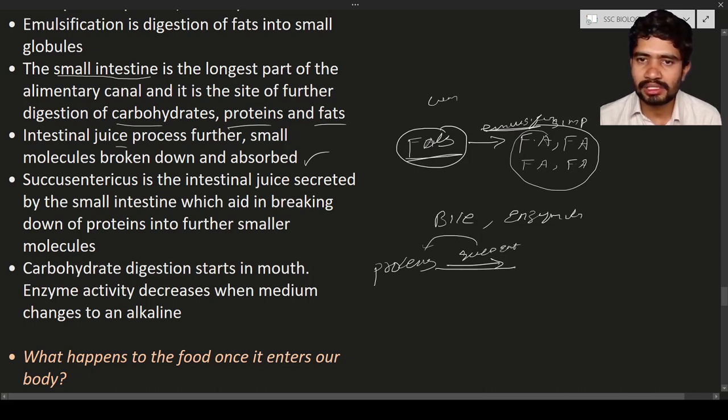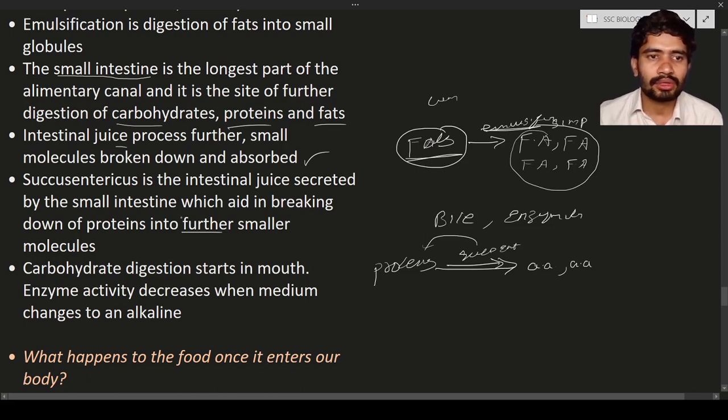The proteins will be broken down into amino acids. Amino acids are formed from the proteins when the succus entericus acts on them. So there is further breakdown into small molecules, and these small molecules are nothing but amino acids.